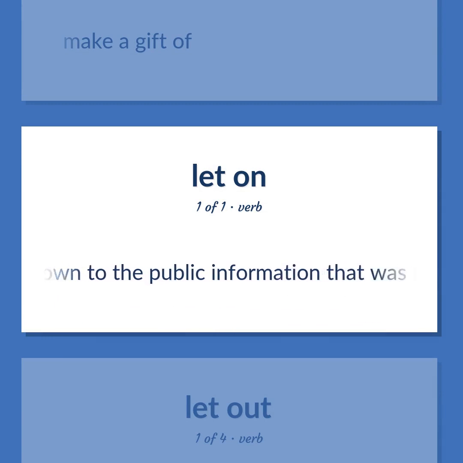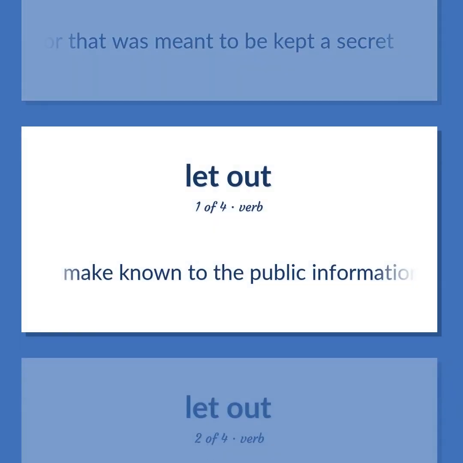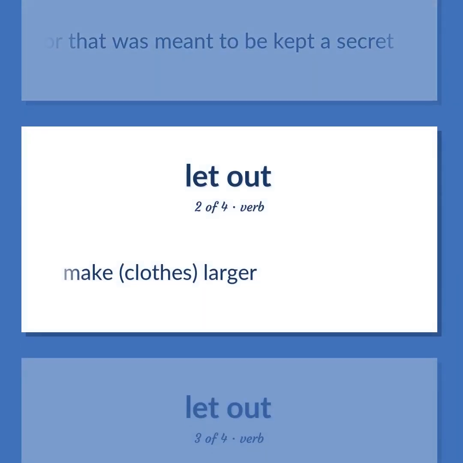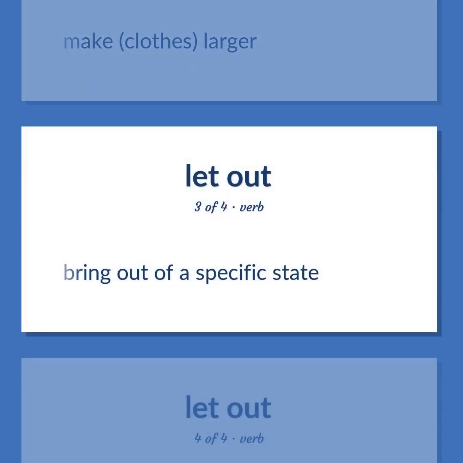Make clothes larger. Bring out of a specific state.